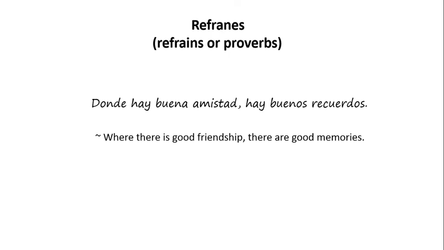Now, we're at the end of this module. I'd like to share with you a refrain or a proverb. Donde hay buena amistad, hay buenos recuerdos. Where there is good friendship, there are good memories.